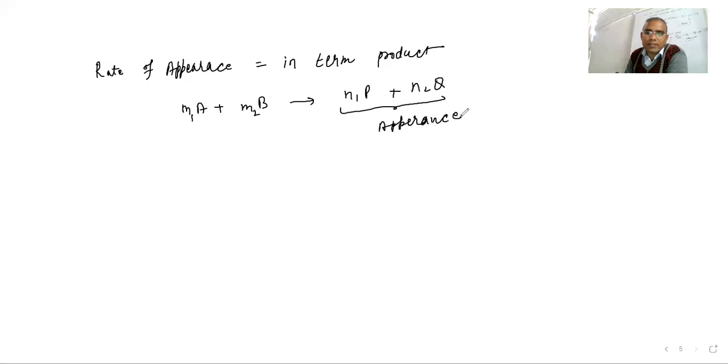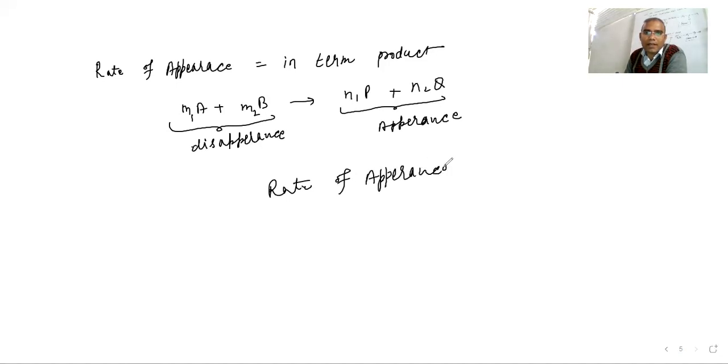Okay, the product concentration is appearance, and this concentration will decrease. So this will be the disappearance. Will it be easy for you to understand? So that is the disappearance and that is the appearance. So if you are writing the rate of appearance, it can be 1 upon n1 delta P upon delta T. Okay, this we can write.